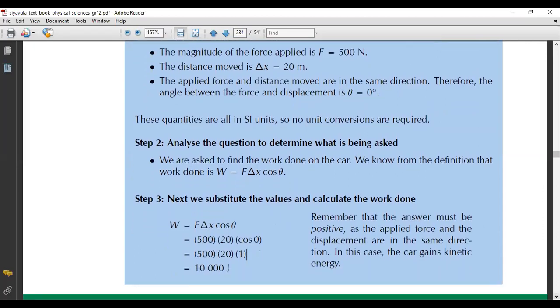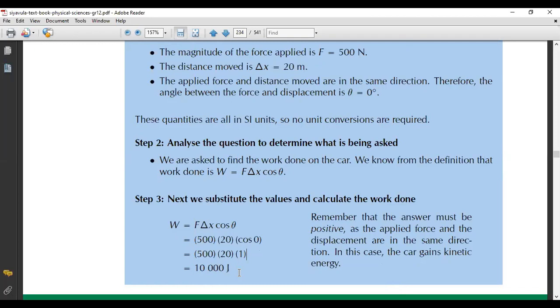Okay, so remember that the answer must be positive as the applied force is in the same direction. But if they had mentioned that the force is acting in the opposite direction of the moving car, then we would obviously have a minus force. It would be minus 500, you see, and this will give us minus 10,000 joules.